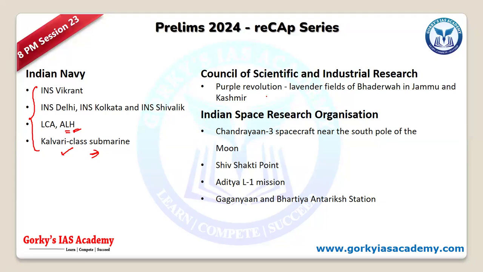Apart from that, we had the Purple Revolution. So remember, Purple Revolution can be asked, lavender fields. This was first tried in the Bhaderwah region in Jammu and Kashmir to popularize lavender cultivation in India. Apart from that, we have seen Chandrayaan 3, Shakti Point, Aditya, Gaganyaan. You would have had an idea of all these because they were in current affairs.